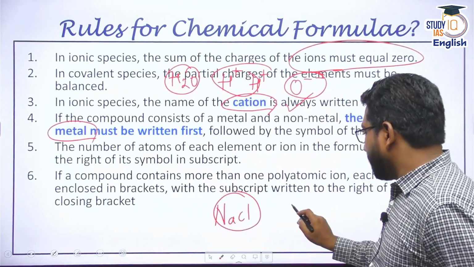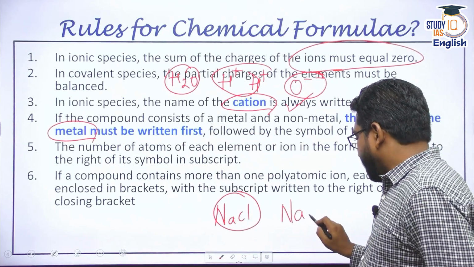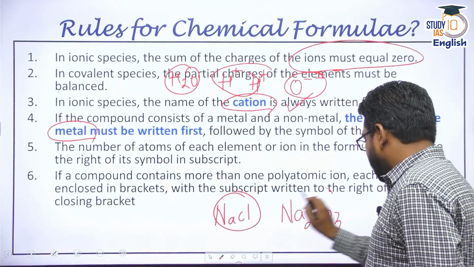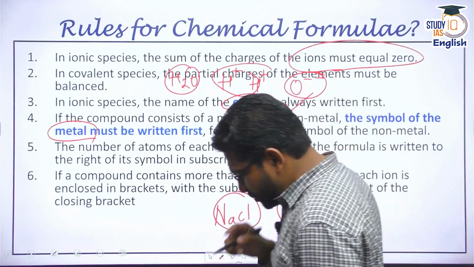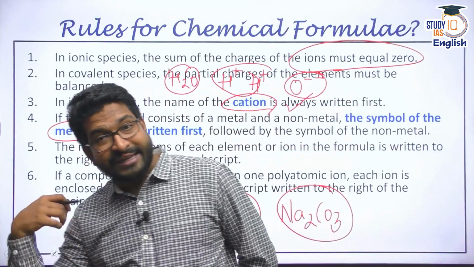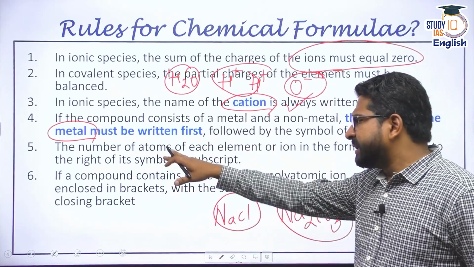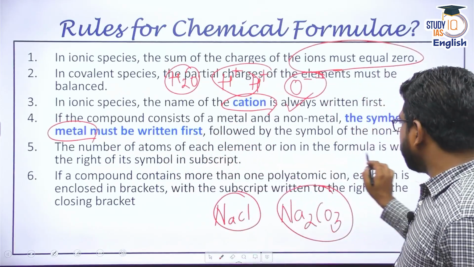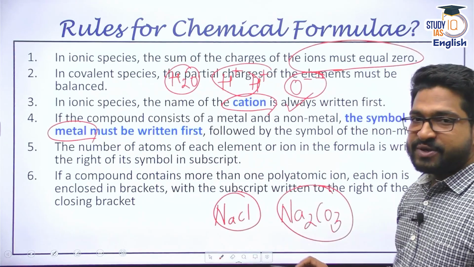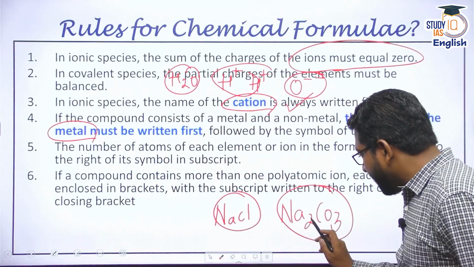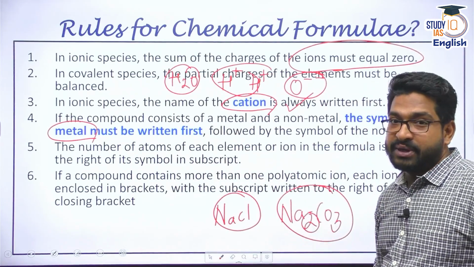For example, say I write Na2CO3, right? Sodium carbonate, Na2CO3. I write Na2 first, CO3 later, right? First connected to metal. Apart from that, the number of atoms of each element or ion in the formula is written to the right of the symbol as a subscript. You can see here Na2. It's always subscript.